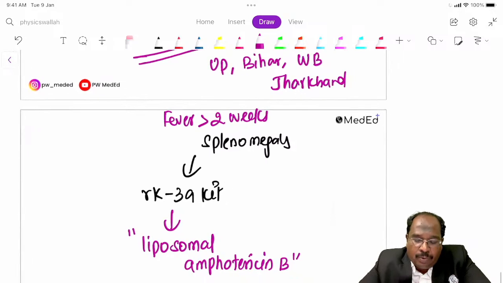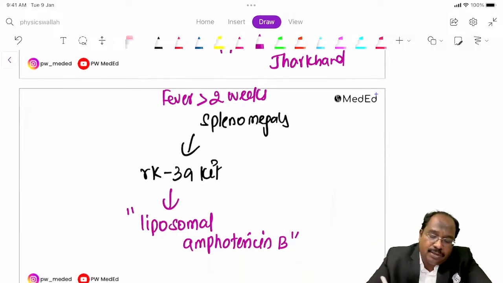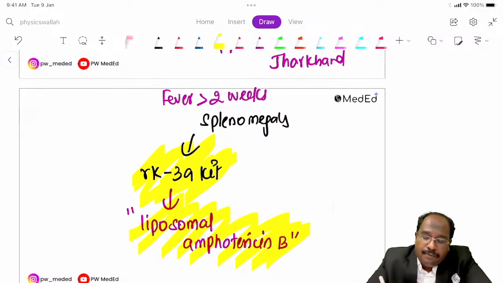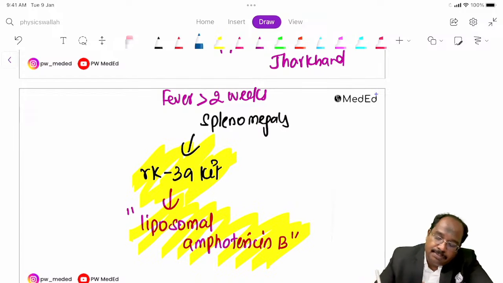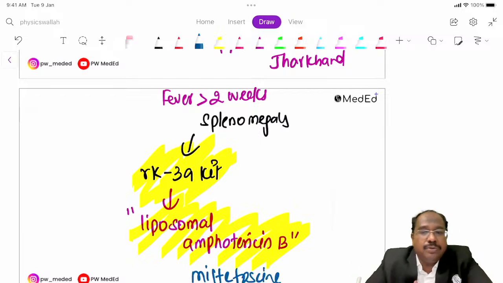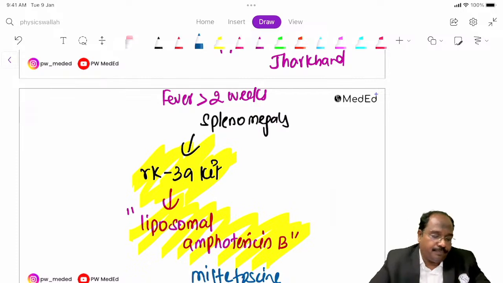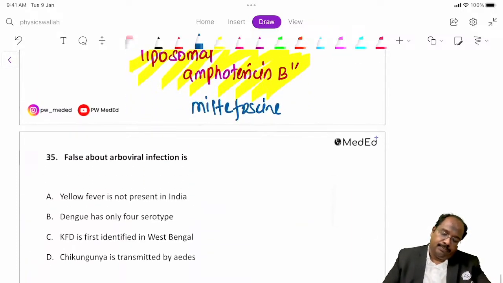Recently we also had a question on this. The government is providing this kit for these states, and liposomal amphotericin B. We have one more drug called miltefosine, which we can also use. But the drug of choice, if they ask, is liposomal amphotericin B, guys. Fine. Next.